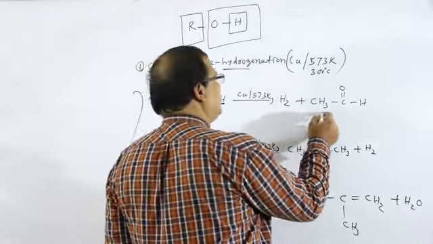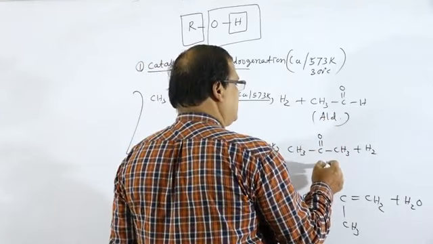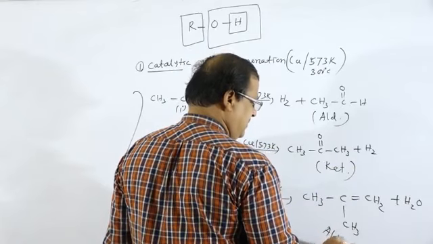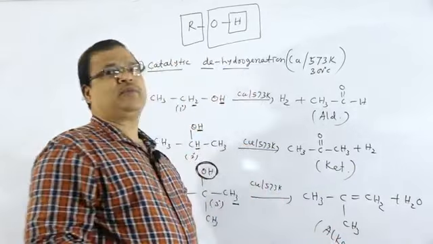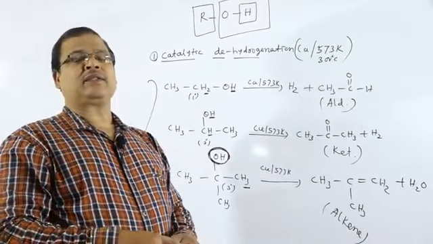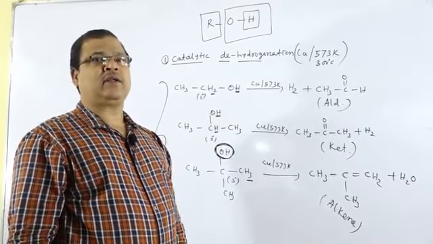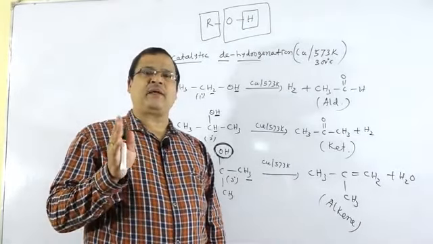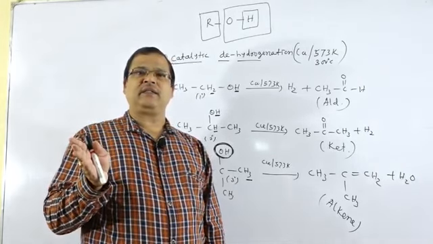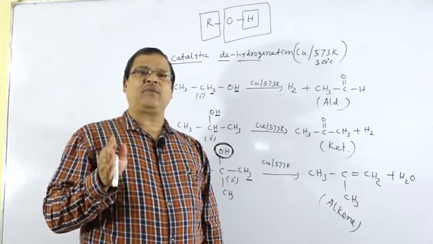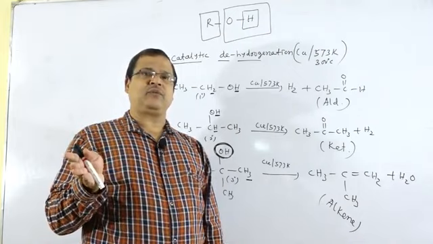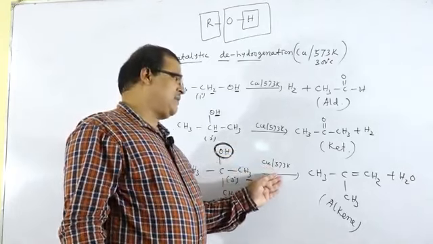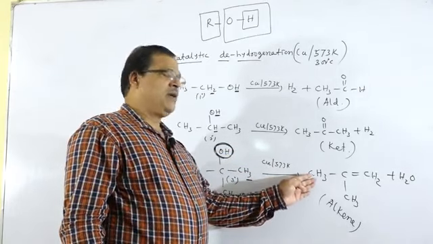This is aldehyde, this is ketone, and this is alkene. Then how to distinguish between primary, secondary and tertiary alcohols? By catalytic dehydrogenation. Primary alcohols treated with copper at 573 Kelvin form an aldehyde, secondary alcohols form a ketone, and tertiary alcohols form an alkene.